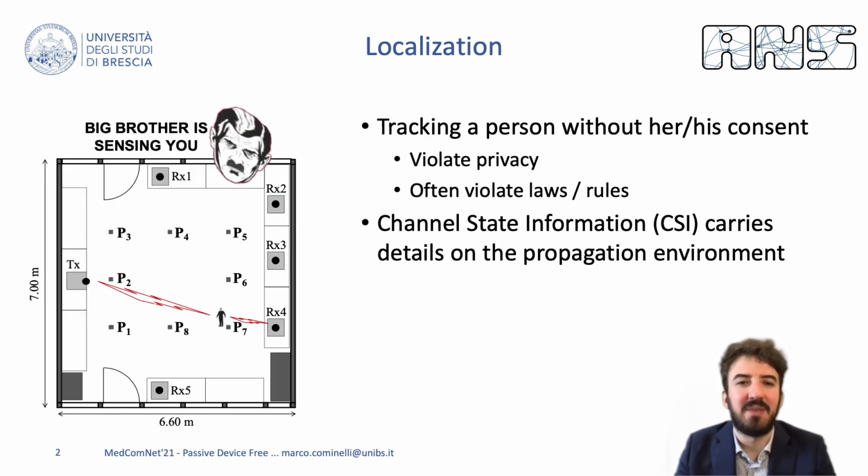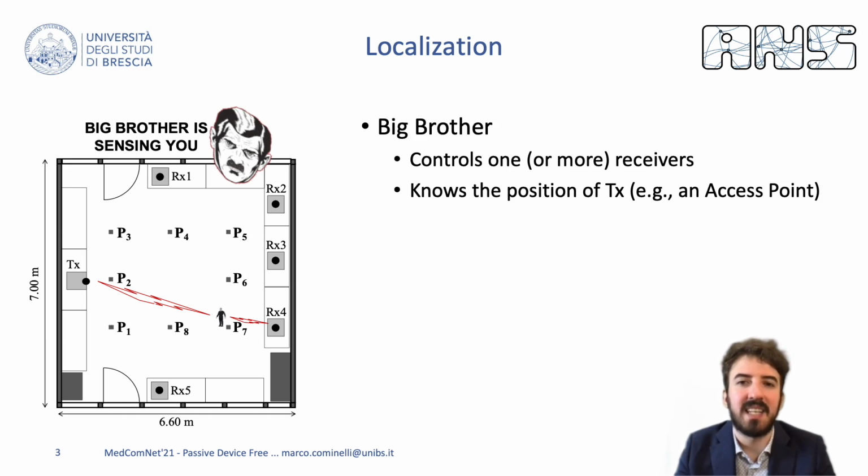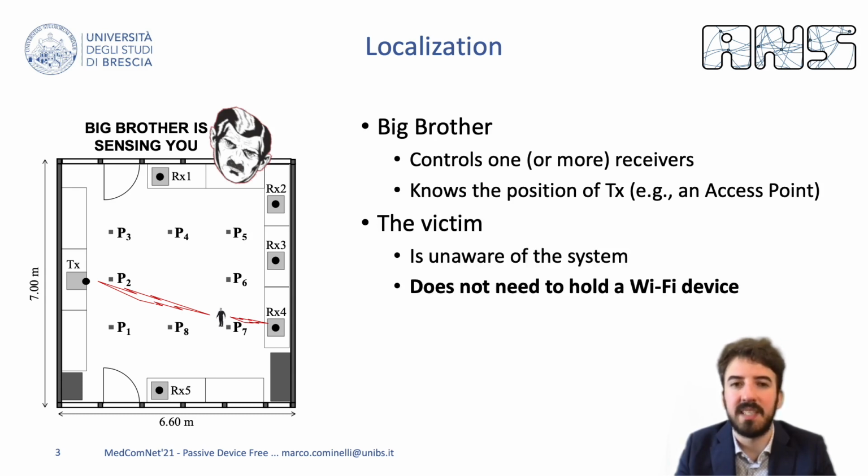Let us imagine the following scenario, which might be quite familiar. One person is inside the room together with Wi-Fi devices like access points and stations. An external user that has complete access to some of the nodes will then be able to extract CSI data from each receiving device and use them to locate the unaware victim. One really important thing to keep in mind is that the victim is not carrying any device with her.